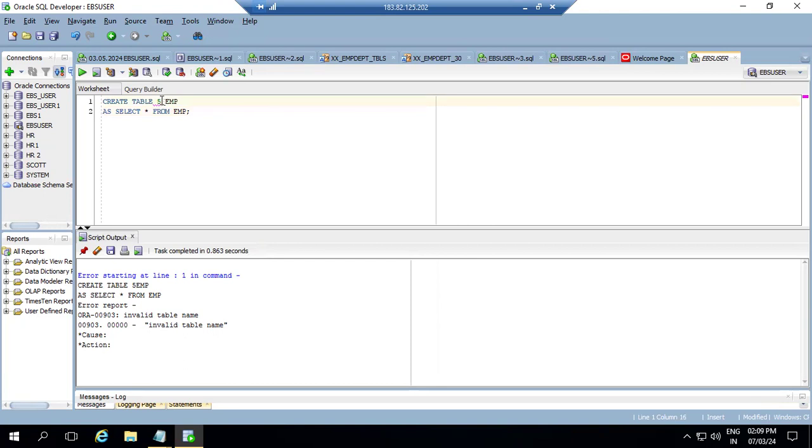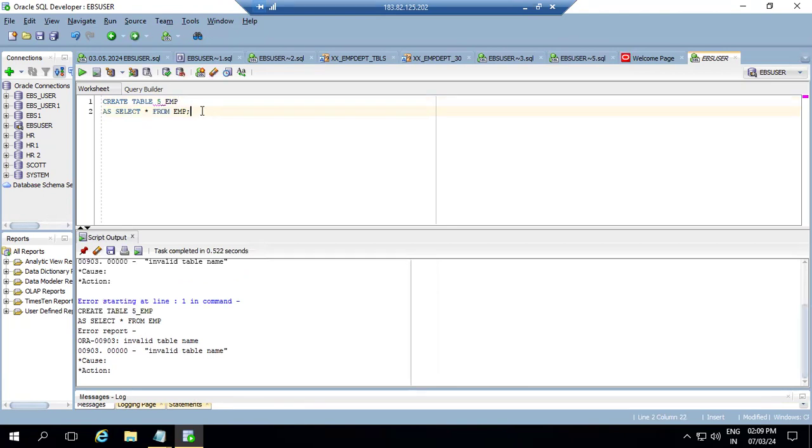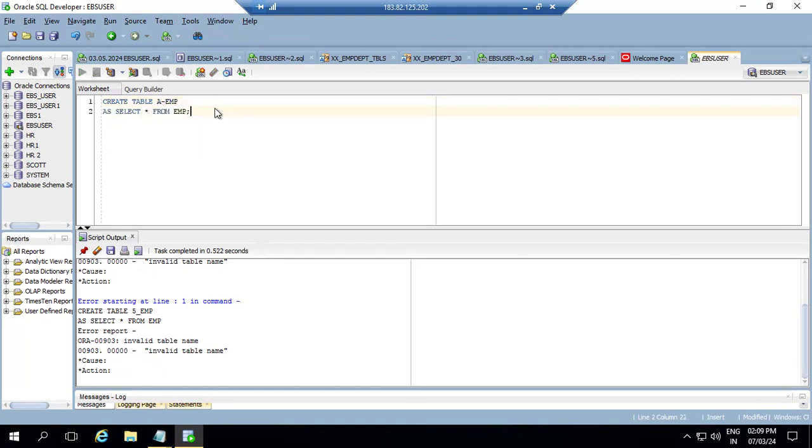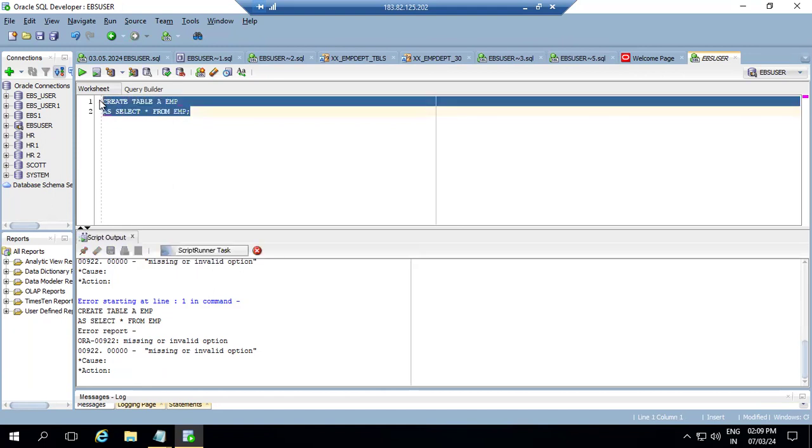Same way, I'm creating with the underscore over here, where I'm mentioning 5 and giving underscore. In that case also it throws an error: invalid table name. Same way, I'm creating with A and a hyphen here. You can see the difference. Again it shows missing or invalid option. So those are not allowed here. Hyphen is not allowed. Same way space, while creating a table, if you give a space, it is not allowed here. It shows a missing or invalid option.